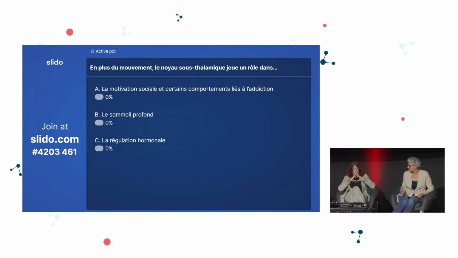So, on top of the movement, the subthalamic nucleus plays a role in social motivation and some addiction-related behaviors, deep sleep or hormonal regulation. Okay?